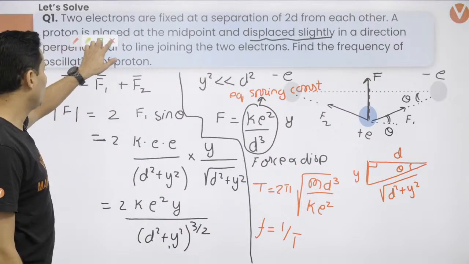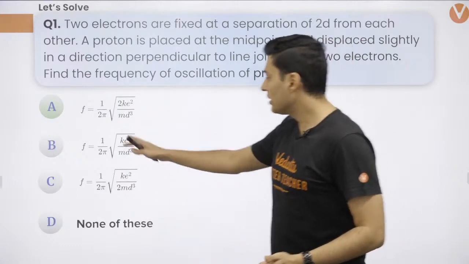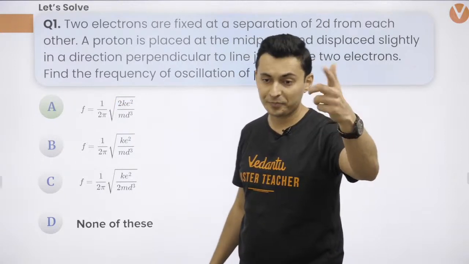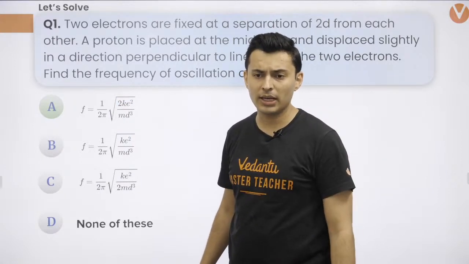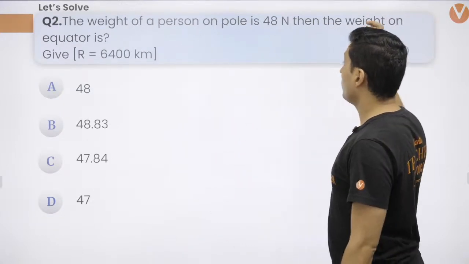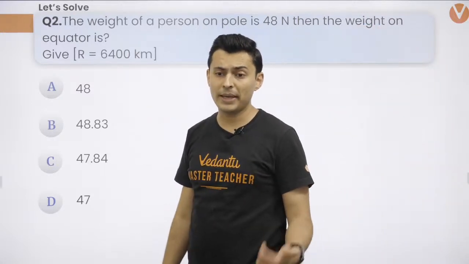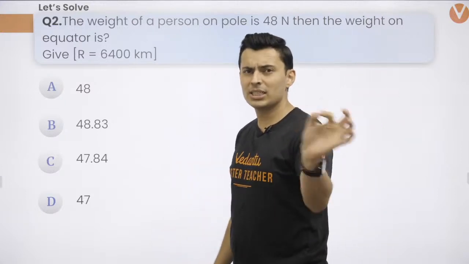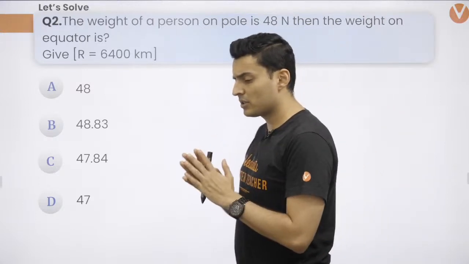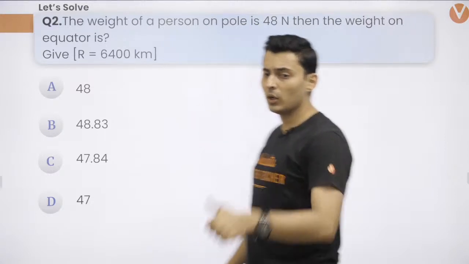So that's it. And when you solve that, you are going to get this option A. Alright, so option numbering could be different. These options could also be slightly different, but this is what the correct answer would be. I hope this is clear. Alright, so that 2 will also be there. Cool. Let's get going to the next one. Okay. The weight of a person on the pole is 48 Newton. Then what is the weight on the equator given the radius about. So if I missed some 2 in the previous one, just add that 2. Alright, but the main idea of that question is resolving the forces and taking the resultant and somehow showing the net force is proportional to the displacement. That's all about it. Okay, great.